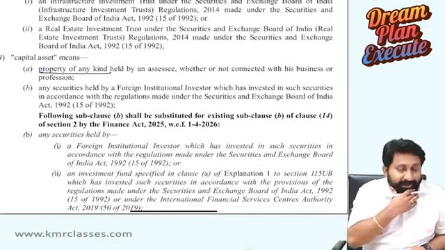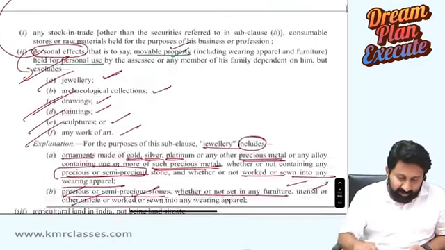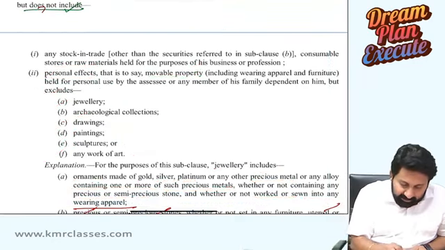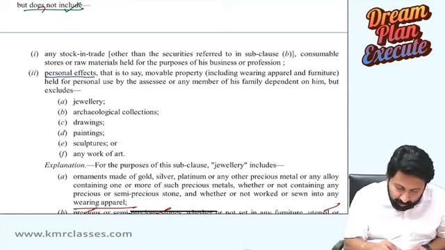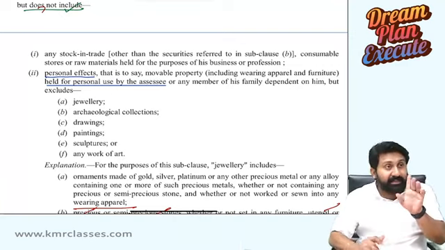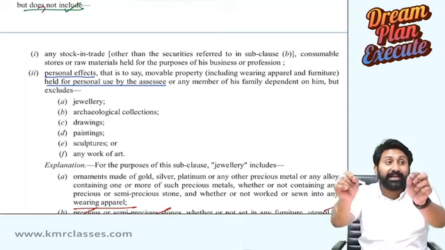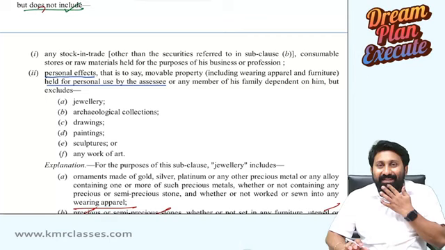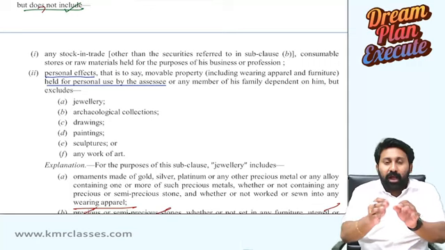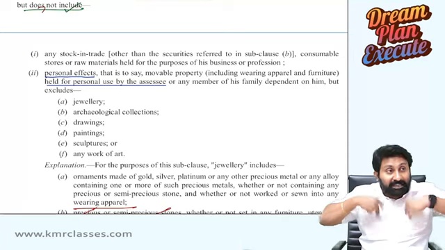Property of any kind held by an assessee, whether or not connected with his business or profession. Next, what does not include: personal effect is not included, that is, held for personal use by the assessee. Suppose the assessee purchased silver, and that ornament is used for decoration of the deities, gods. There is one idol, some Rama or Shiva. As an ornament, he is giving that silver. Now, he is not using it for his personal use.